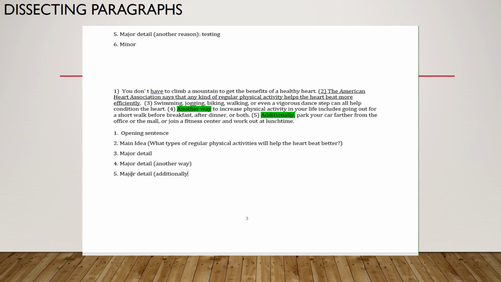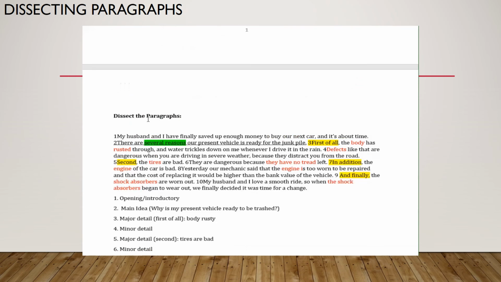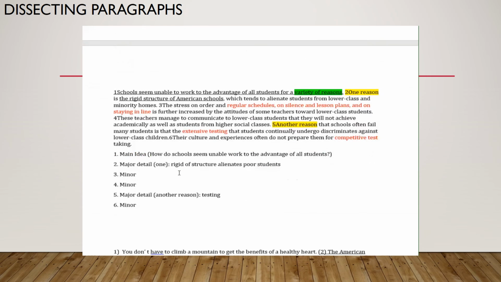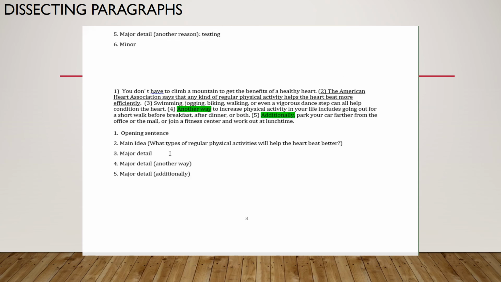We have the transition additionally, but it also talks about parking your car farther away from your office or mall, joining a fitness center, and working out during lunchtime. Note that not all paragraphs will have a minor detail. Minor details support the major details. Not all paragraphs have minor details. And so this is one example of a paragraph that doesn't have any minor details.